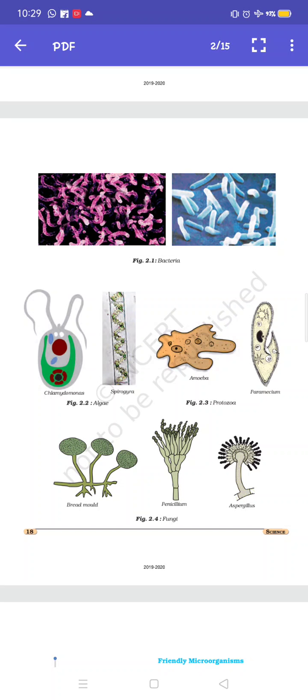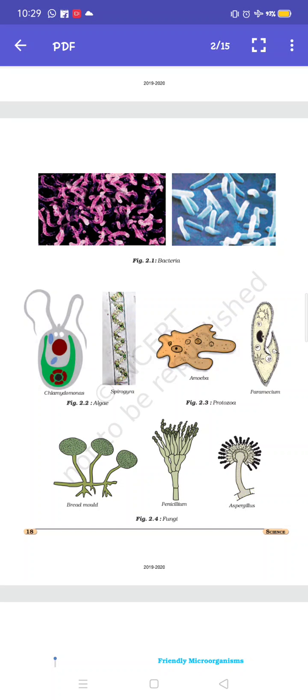Now next is fungi. Fungi is a group of diverse organisms that lack chlorophyll. They generally grow in dark, warm and moist conditions. Most of the fungi feed on dead things while some live on other living organisms.